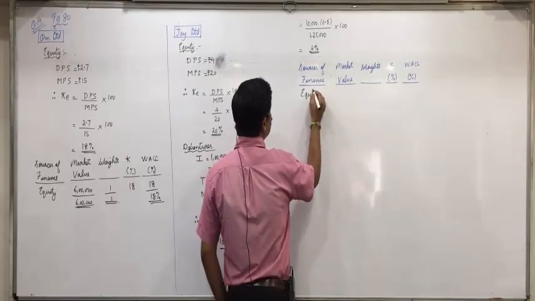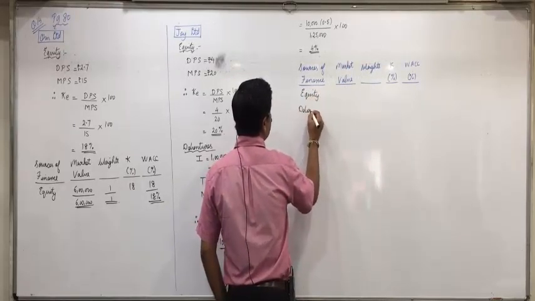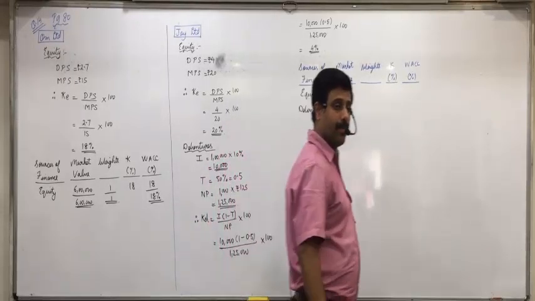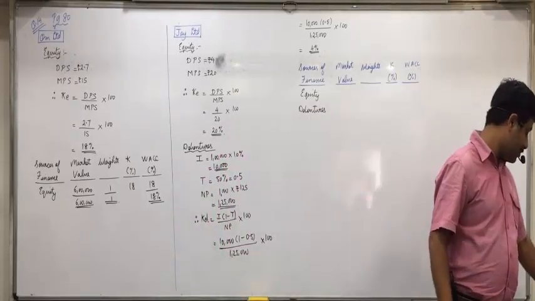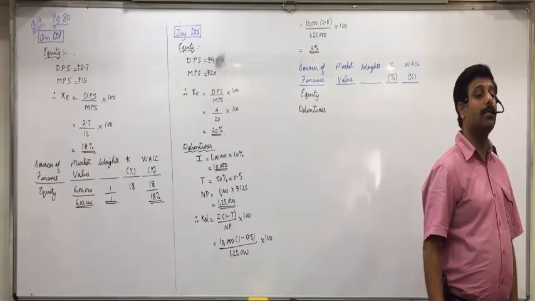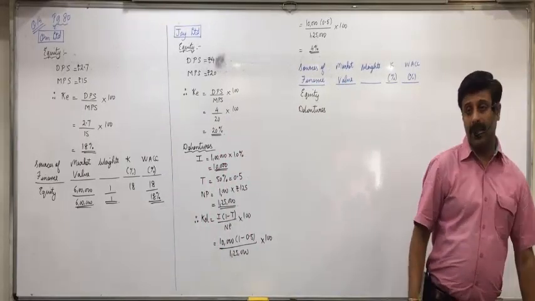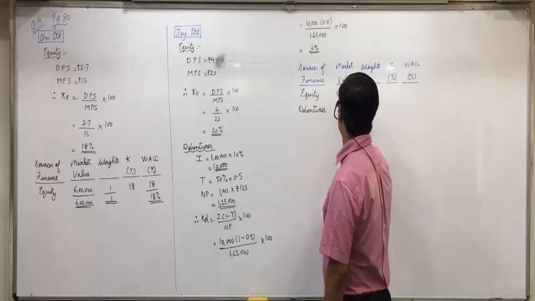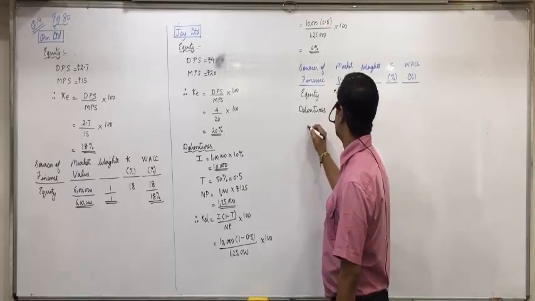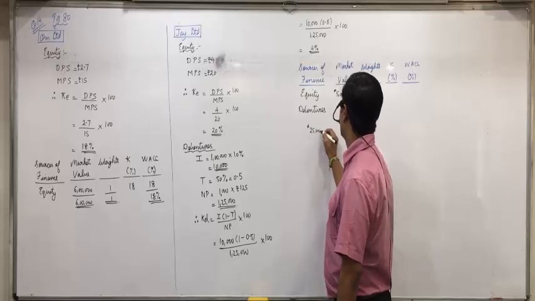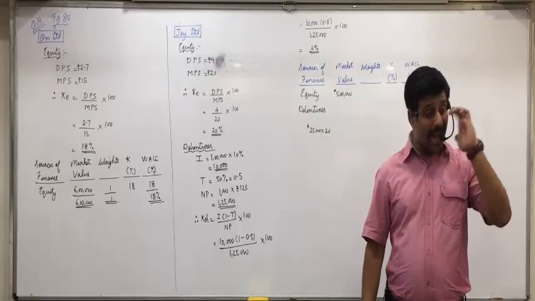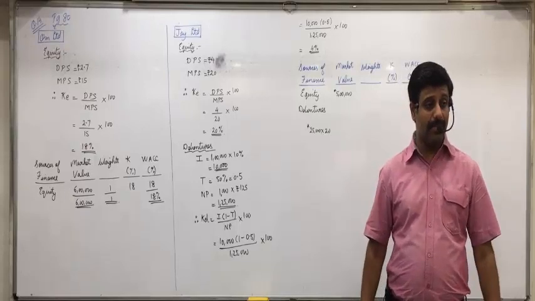Now, first source, equity and debentures. Tell me the market value of both of them. 25,000 equity shares into 20, that is 5 lakhs. Did you understand this? And debentures 1 lakh into 125, 1 crore 25 lakhs.